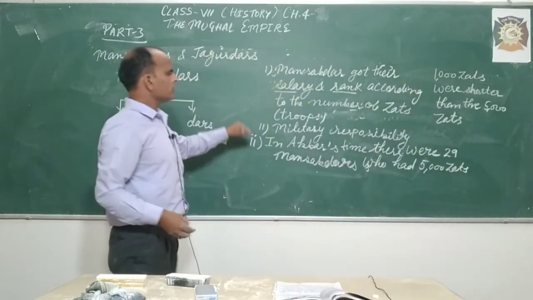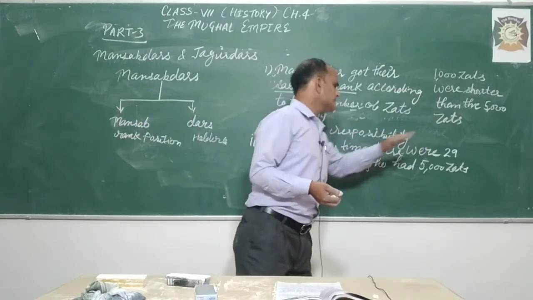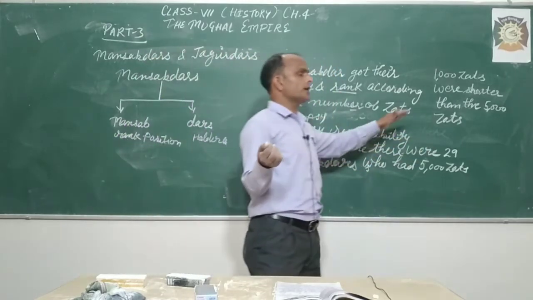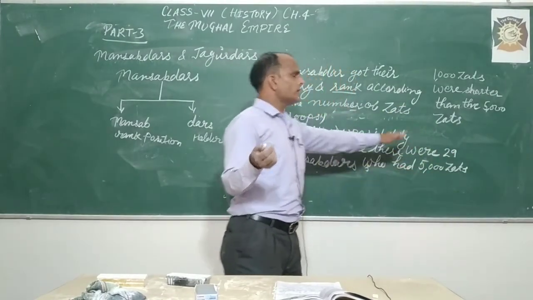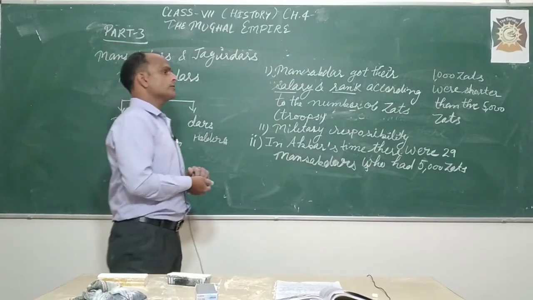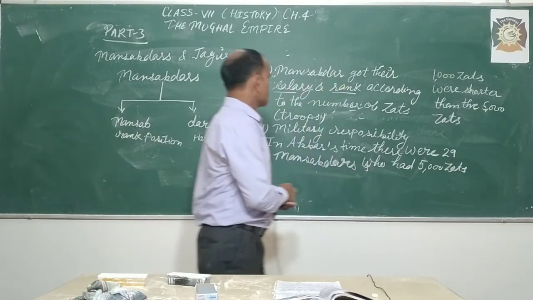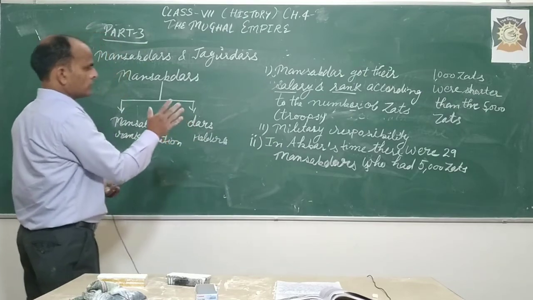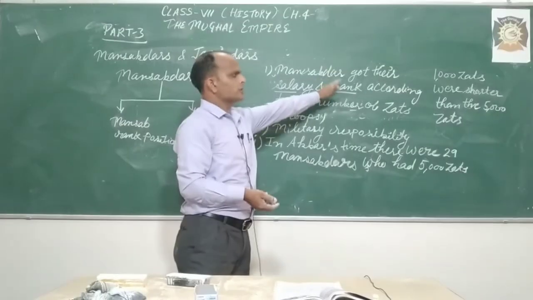In Aurangzeb's time the number became 79 Mansabdars. Okay, so that is the way through which the Mansabdar got the salary of his soldiers.